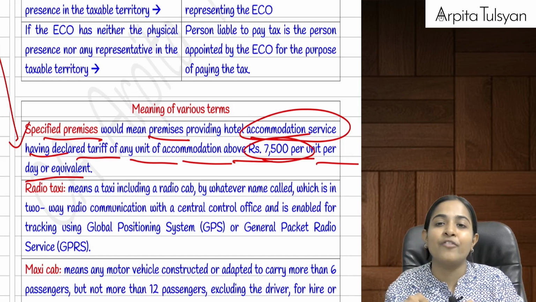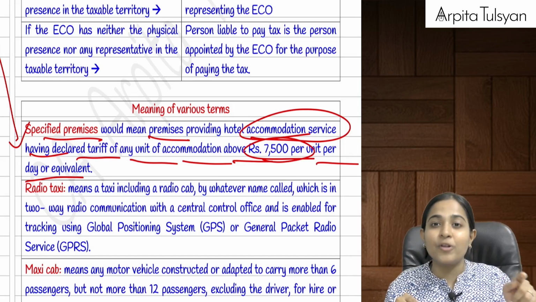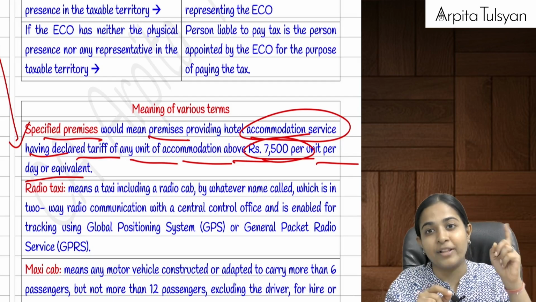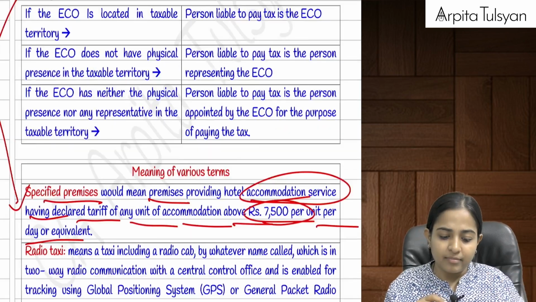In that case, what will happen? In that case, the responsibility to collect and pay the tax lies not on the e-commerce operator but on that big person. Are you clear with this?